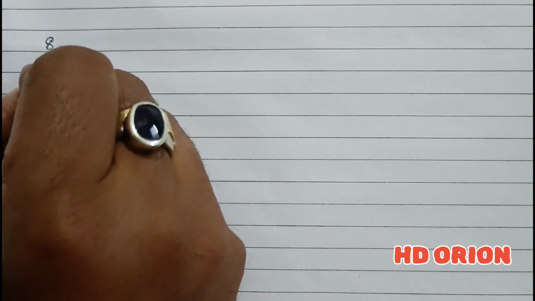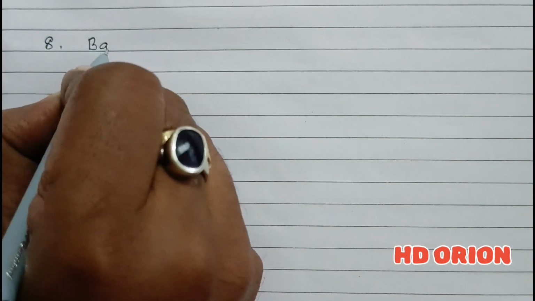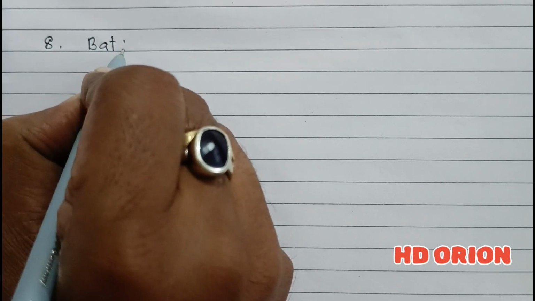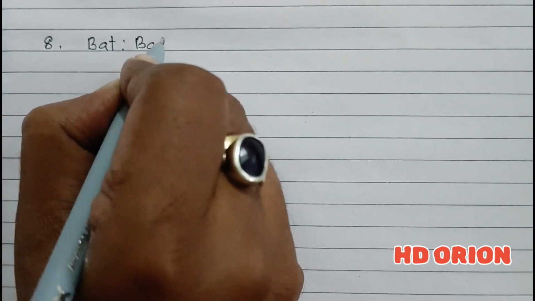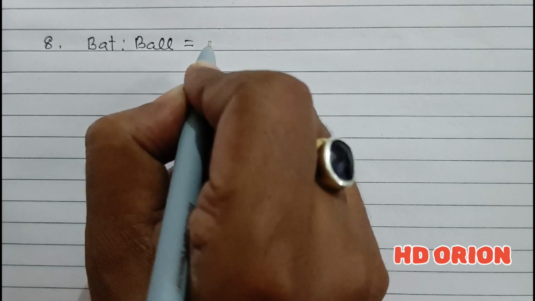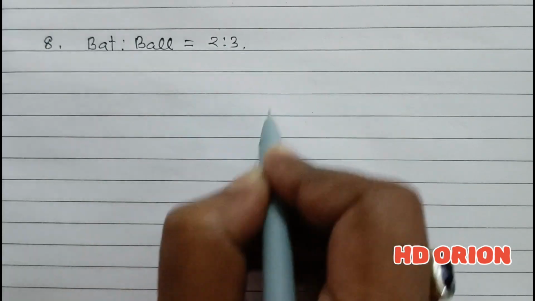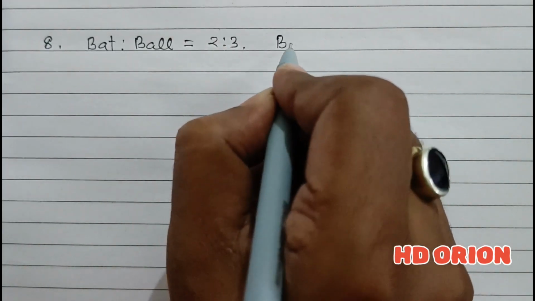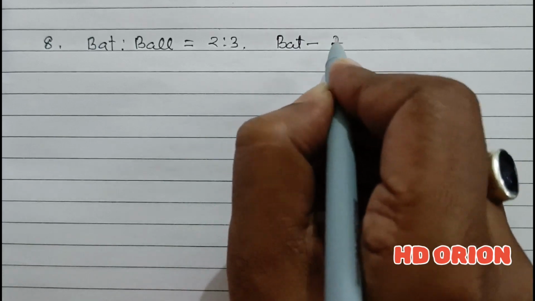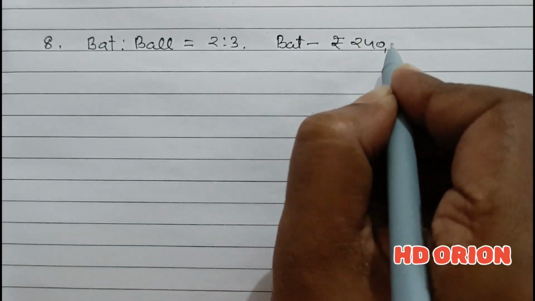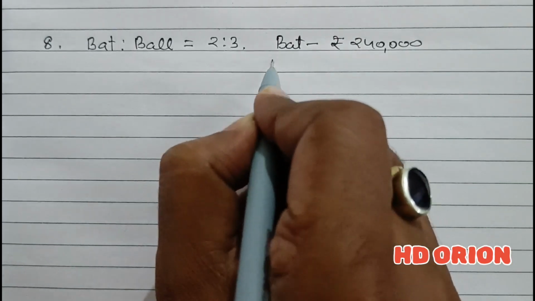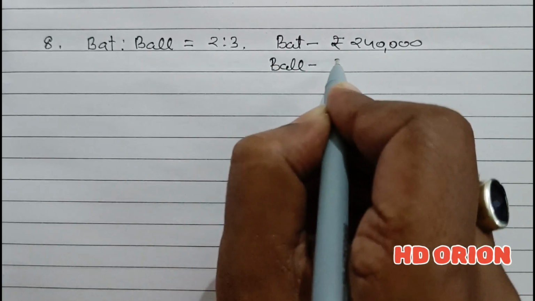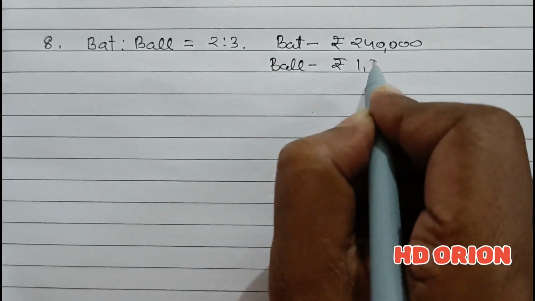Solution 8. There are two partners, BAT and BAL, and their profit sharing ratio is 2:3. BAT has provided a loan of rupees 2,40,000 to the firm and BAL a sum of rupees 1,20,000.